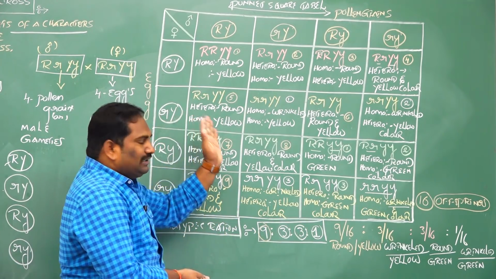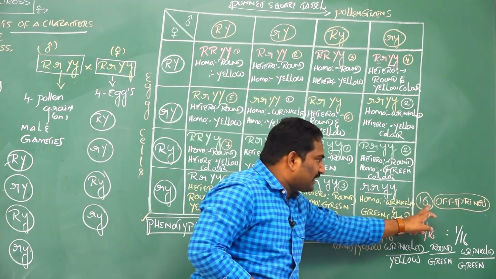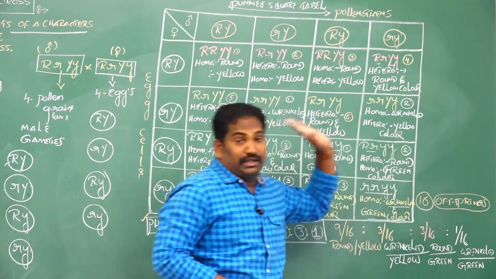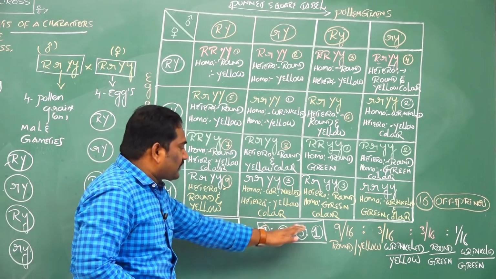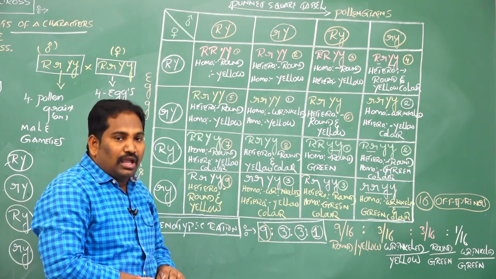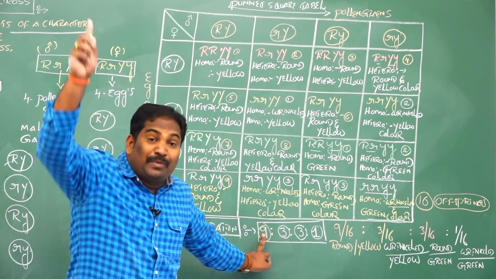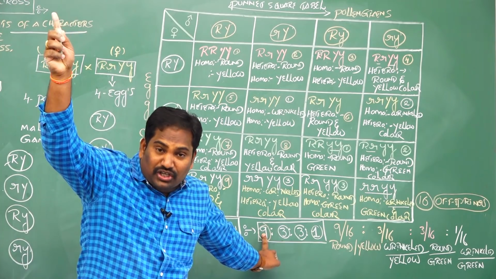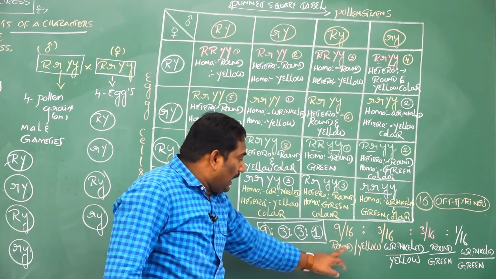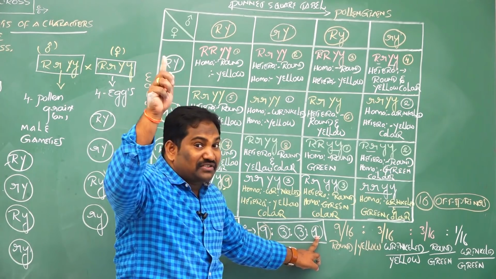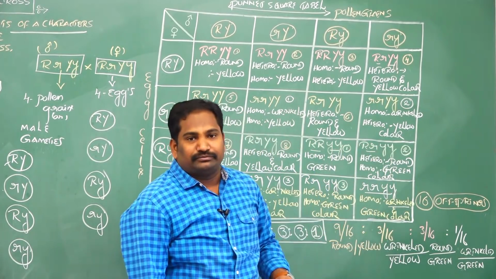So, in dihybridization experiment or 2 gene inheritance, the total number of offsprings produced is 16. Out of 16, the phenotypic ratio is 9 is to 3 is to 3 is to 1. Out of 16, 9 offsprings resemble the dominant parent, that is round shape of seeds and yellow color seeds. And only 1 resembles the recessive parent, that is wrinkled shape of seeds and green color seeds.